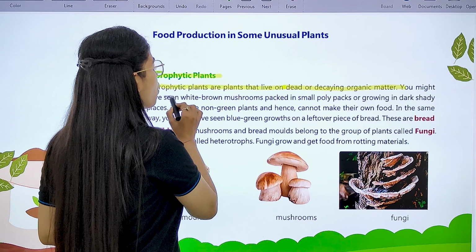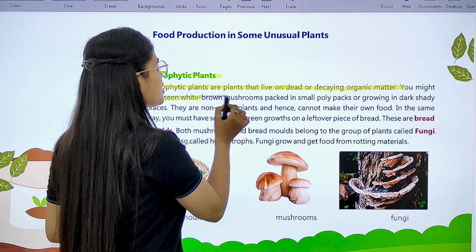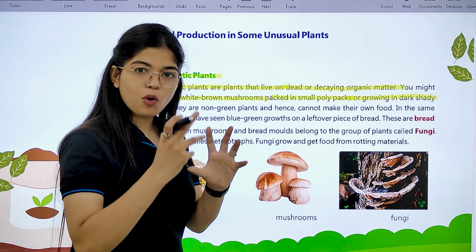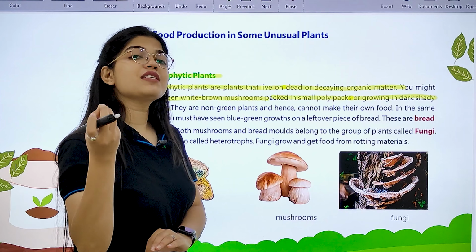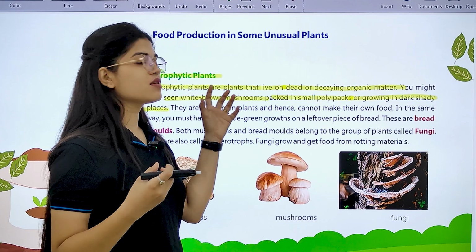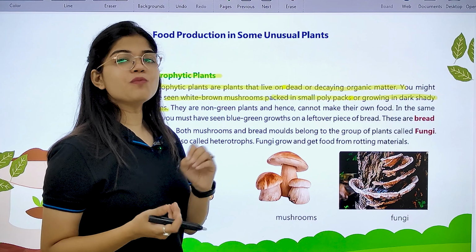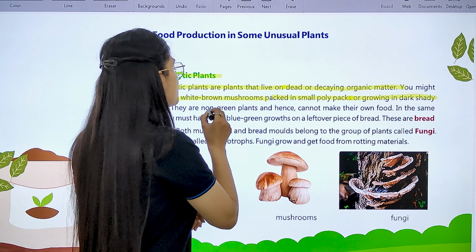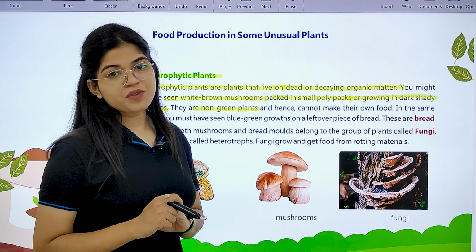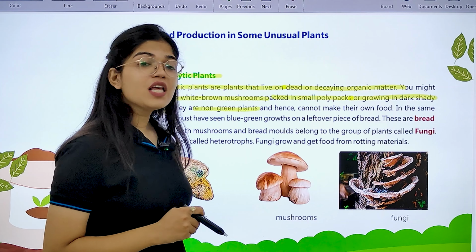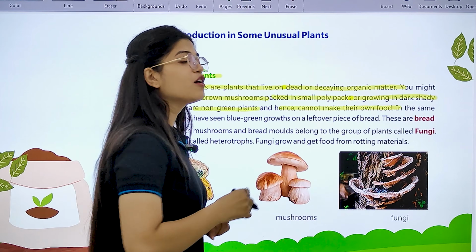You might have seen white-brown mushrooms packed in small poly bags or growing in dark, shady places. You must have seen them in the market also, white-brown mushrooms. They are packed in small poly packets, and we cook them, and then we eat them. And also you must have seen them in dark shady places, the mushrooms growing, right? So these mushrooms are non-green plants. That means they do not contain chlorophyll, and because they do not contain chlorophyll, they cannot prepare their own food.